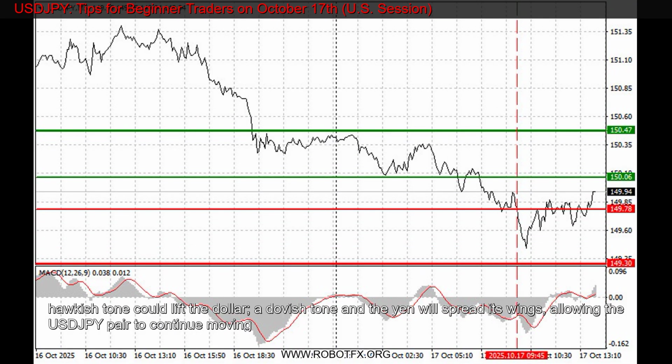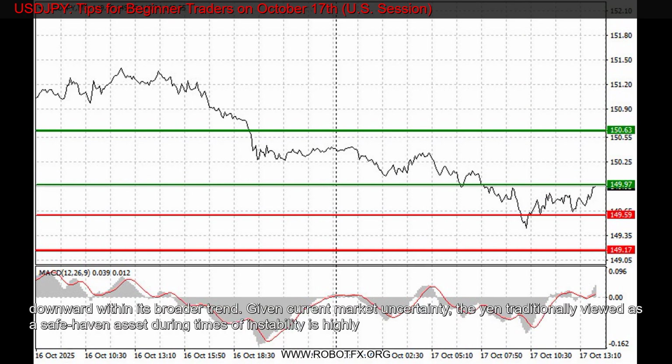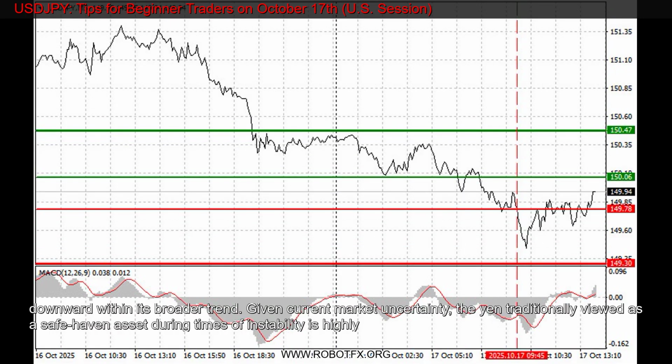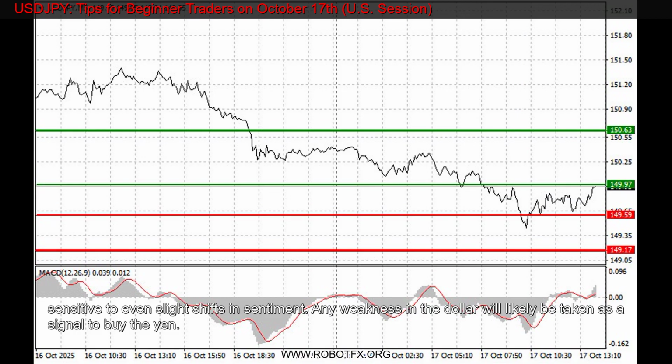Given current market uncertainty, the yen, traditionally viewed as a safe haven asset during times of instability, is highly sensitive to even slight shifts in sentiment. Any weakness in the dollar will likely be taken as a signal to buy the yen. As for the intraday strategy, it'll primarily focus on scenarios 1 and 2 below.